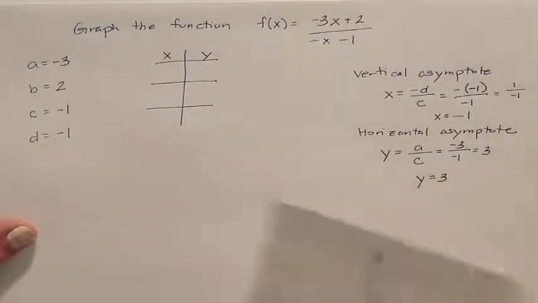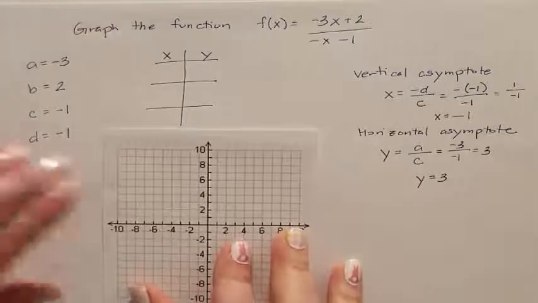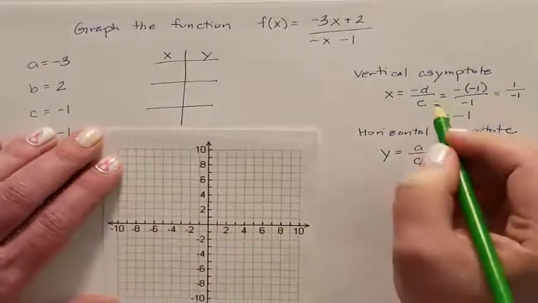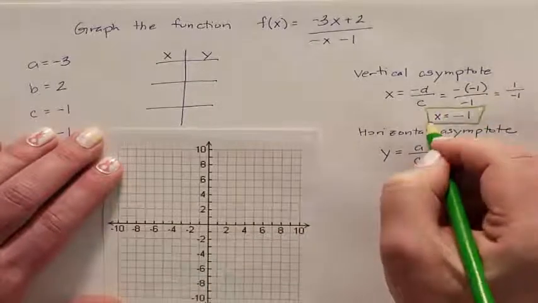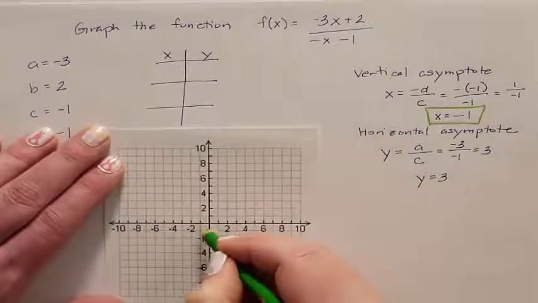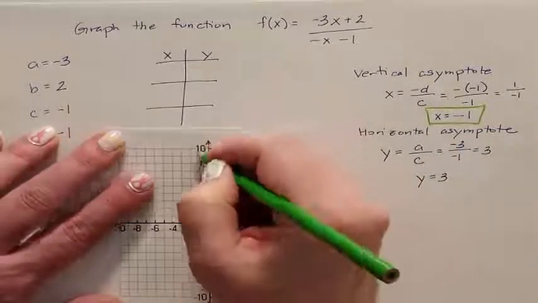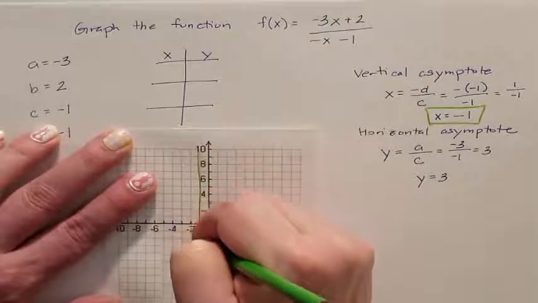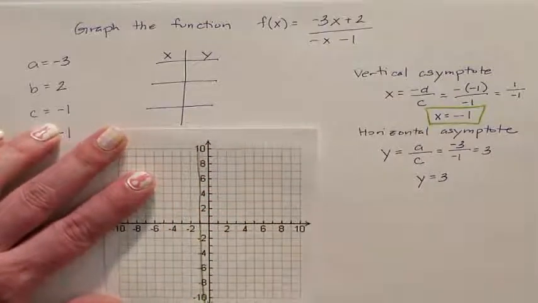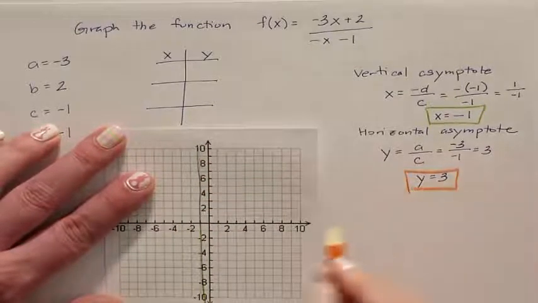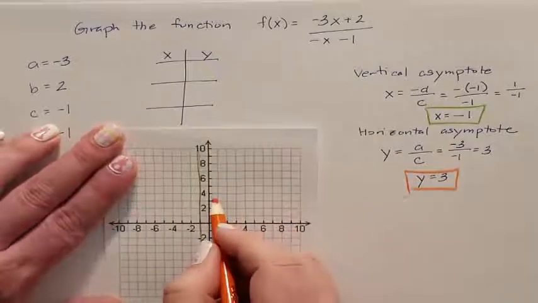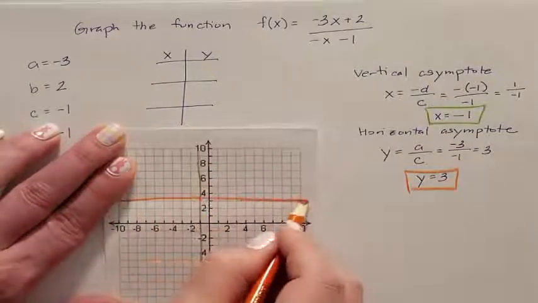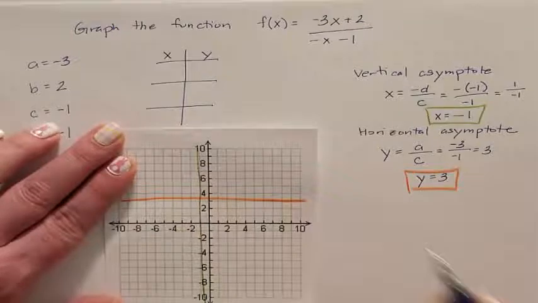So we're going to get our graph paper so we can graph this problem. My vertical asymptote is where x is -1. So on the x-axis, there's my -1, and here is my vertical asymptote. My horizontal asymptote is on the y-axis, and it's at 3, so here's my y at 3. And now I just need to figure out where it's going to live.